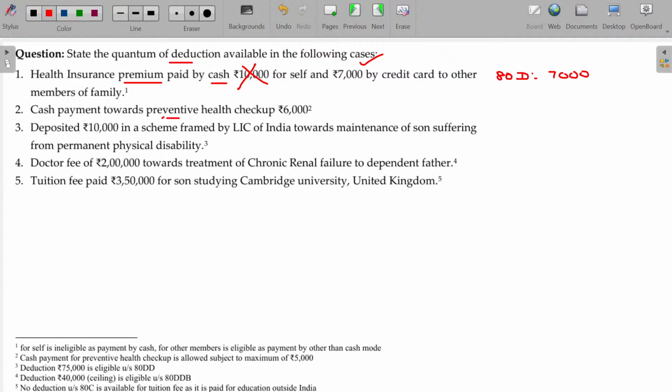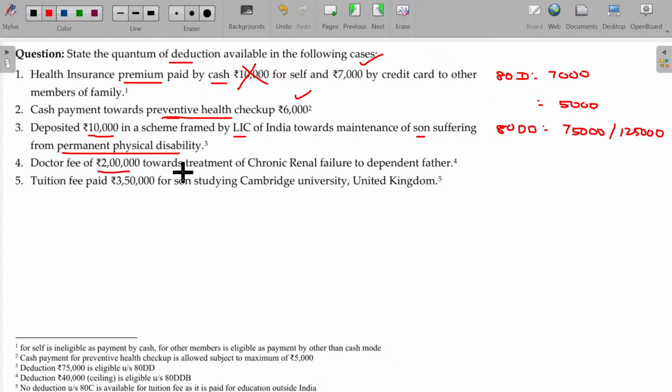Cash payment towards preventive health checkup, allowable under the same section, but the limit is only 5,000. Deposited 10,000 in the scheme framed by the LIC of India towards maintenance of son suffering from permanent disability. 80DD will be applicable. I am not able to get the information whether the physical disability level is 40 to 80 or beyond that. So you can write this way: either it may be 75,000 or 1,25,000 as the case may be.